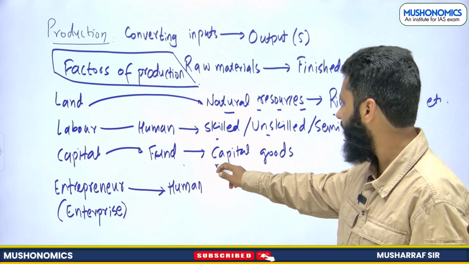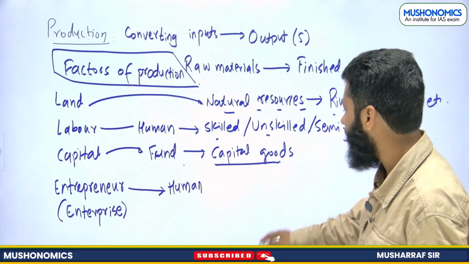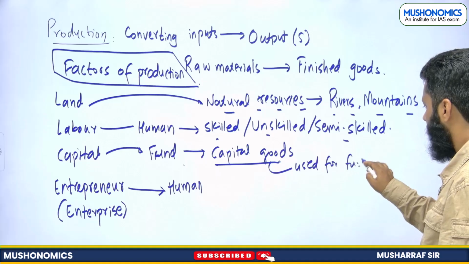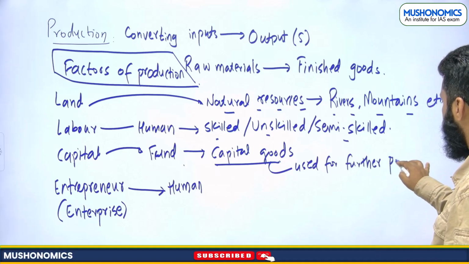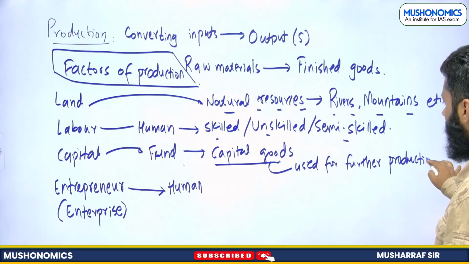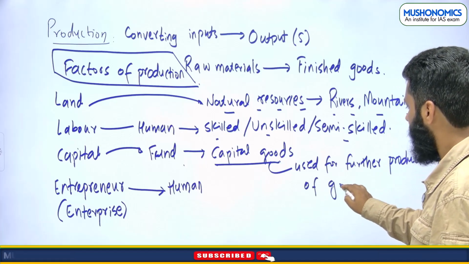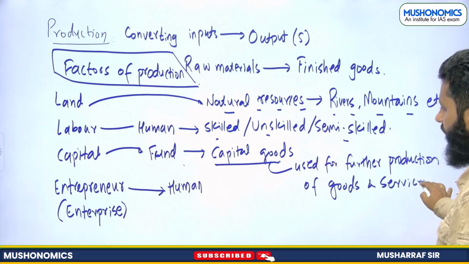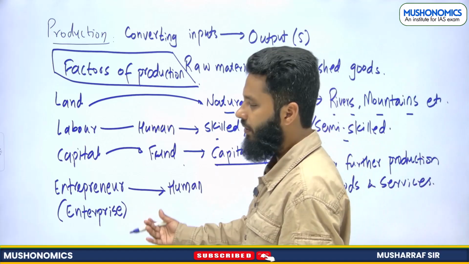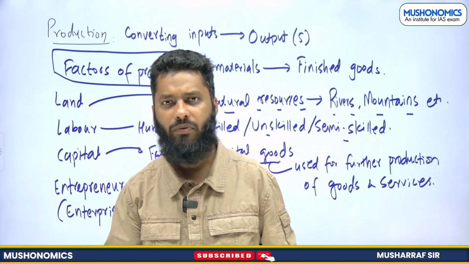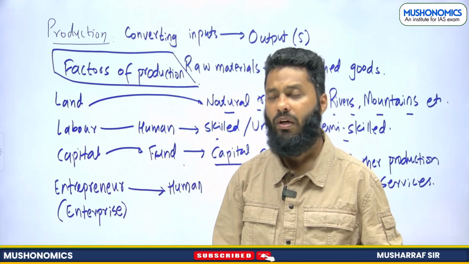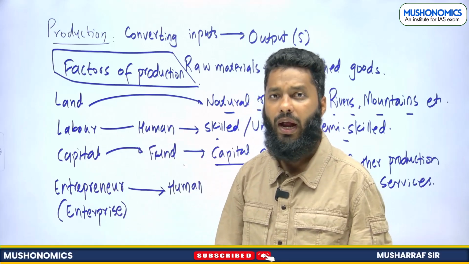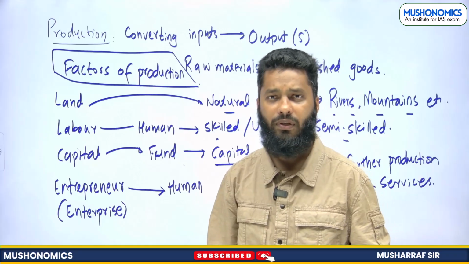So this is capital goods, which are being used for further production of goods and services, right? This is capital. And then there is the entrepreneur. Entrepreneur is a human element. A person is involved, who arranges all these factors of production, and he is taking the risk of the business, right?